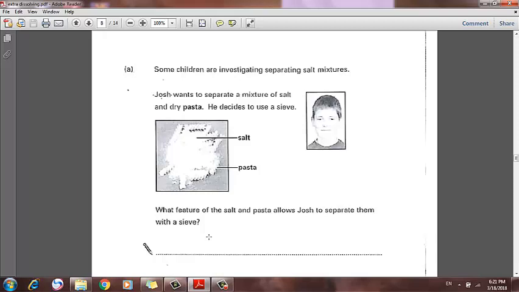Josh wants to separate a mixture of salt and dry pasta. He decides to use a sieve. What feature of the salt and pasta allows Josh to separate them with a sieve?